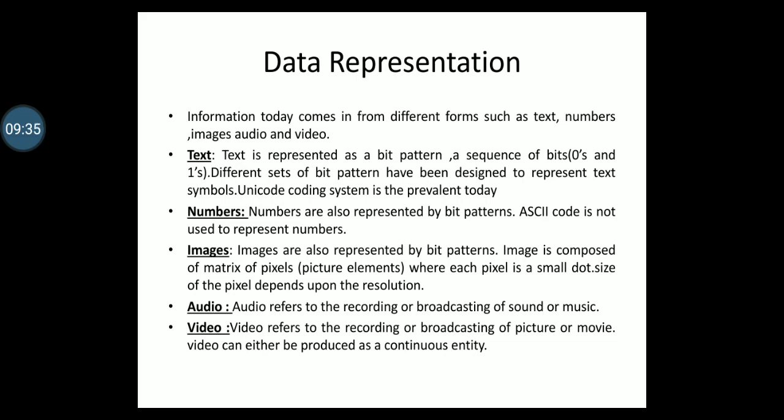There are several methods to represent a color image. One such method is called RGB: red, green and blue. It is so called because each color is made of a combination of three primary colors, which are red, green and blue. The intensity of each color is measured and a bit pattern is assigned to it. There is one more method called YCM, yellow, cyan and magenta, in which a color is made up of a combination of three primary colors: yellow, cyan and magenta.